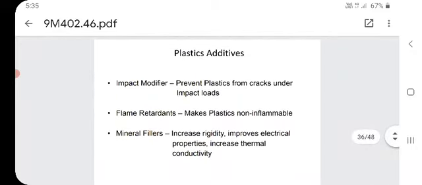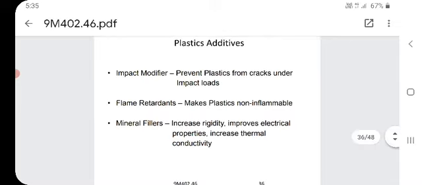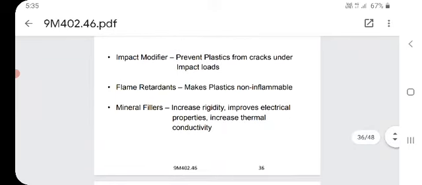So now we'll see the plastic additives. What are they? Impact modifier, flame retardants, and mineral fillers. These are the three different plastic additives. First, we will see the impact modifier. It will prevent the plastic from cracking under the impact load. The impact load is nothing but a suddenly falling load.